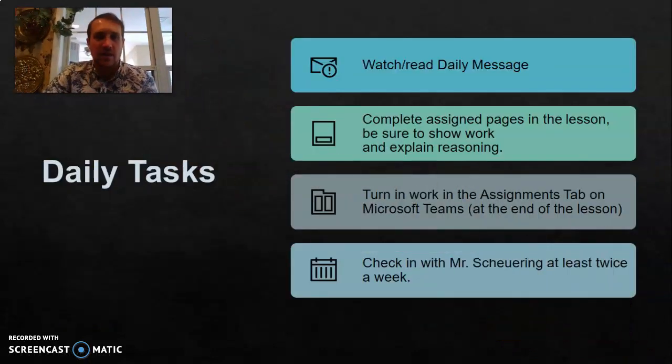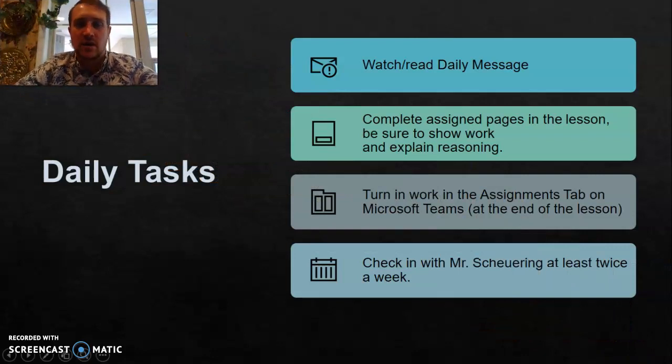Alright, remember that new packets are being passed out today and tomorrow. That is going to be from 10 to 2, and you'll pick your packets up at the primary building.